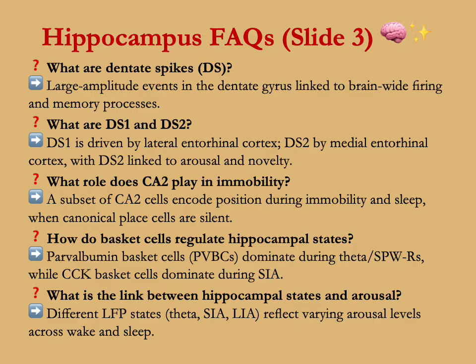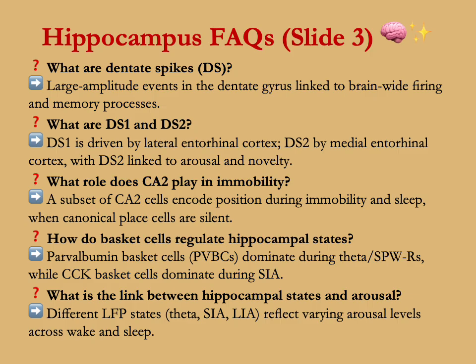What role does CA2 or cornu-ammonis region 2 play in immobility? A subset of CA2 cells encode position during immobility and sleep when canonical place cells are silent. How do basket cells regulate hippocampal states? Parvalbumin basket cells or PVBCs dominate during theta and SPW rhythms, while the CCK basket cells dominate during SIA.